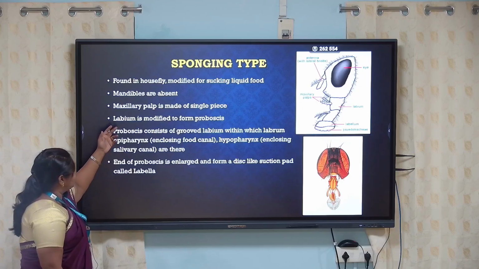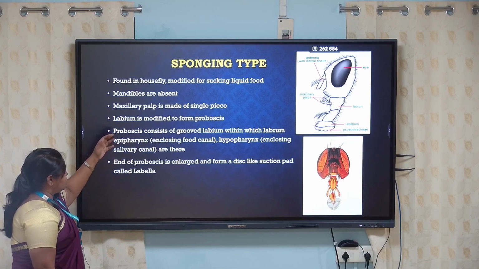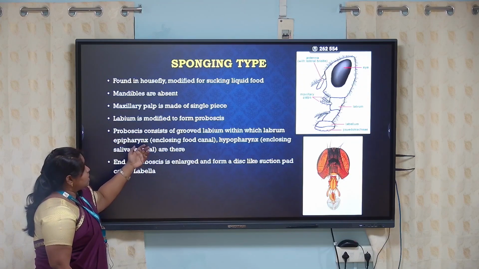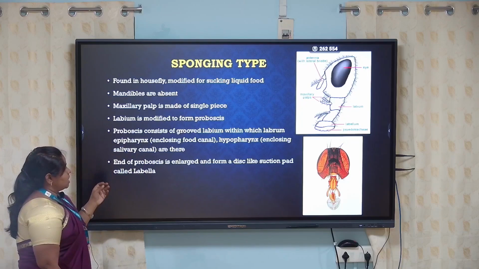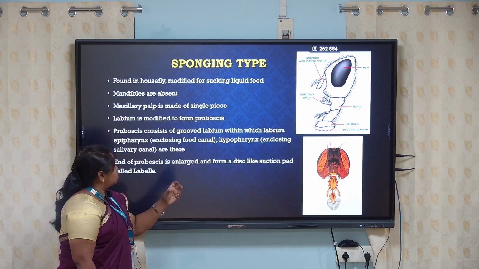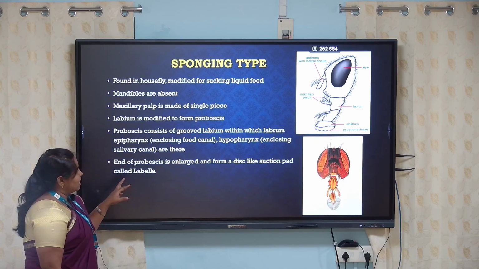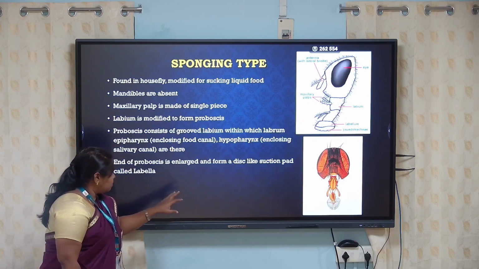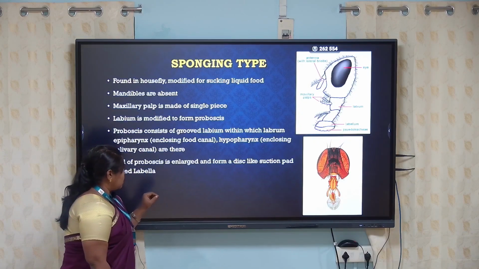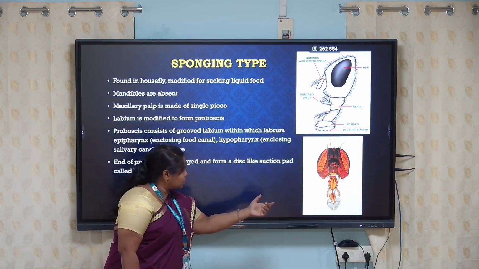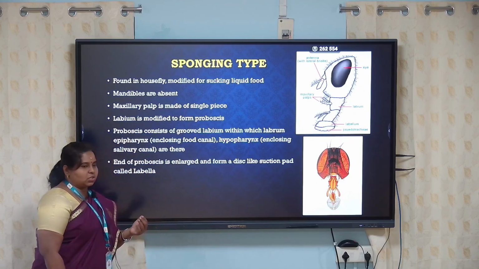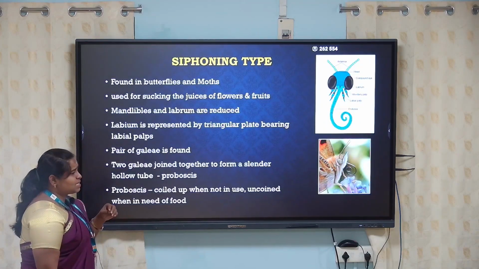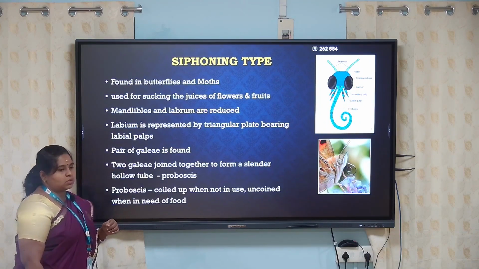So the mandibles are absent. They have a maxillary palp, but it is made up of a single piece, and the labium is modified in the form of a proboscis, and the proboscis has a grooved labium, where the labrum and epipharynx form an enclosed food canal, and the hypopharynx forms a salivary canal. So all will be present here, and at the end of the proboscis there is a suction structure, a disc or pad-like structure which helps to absorb the liquid content from the food, and that is called the labellum.